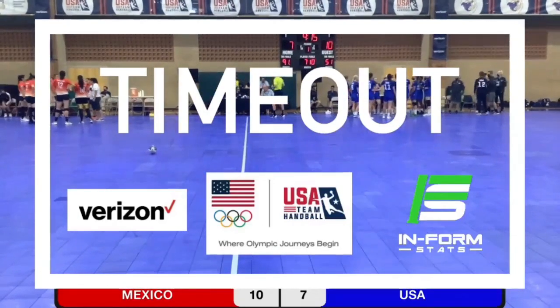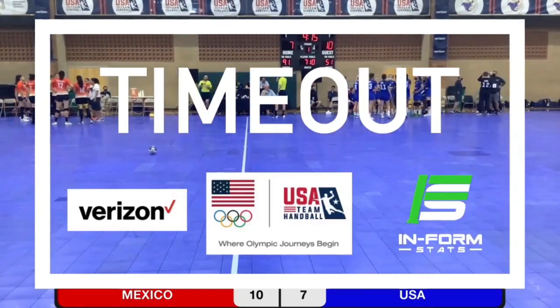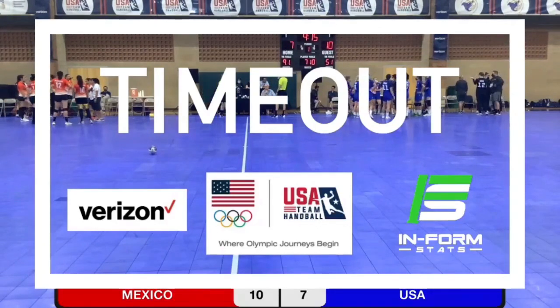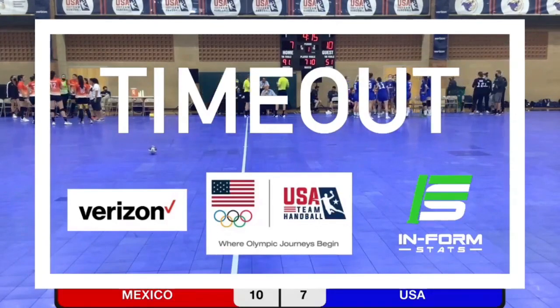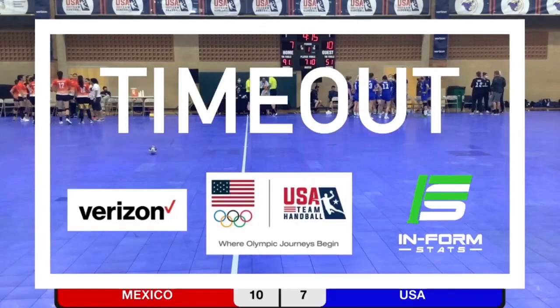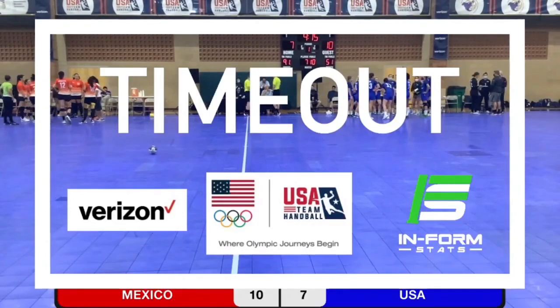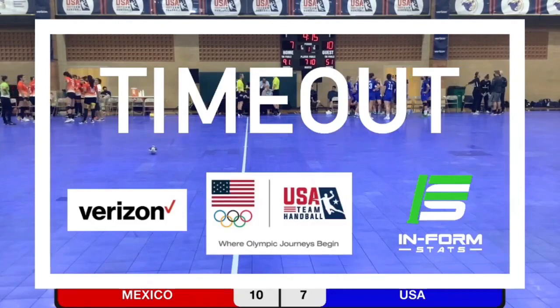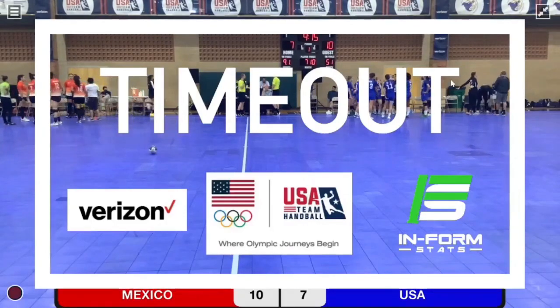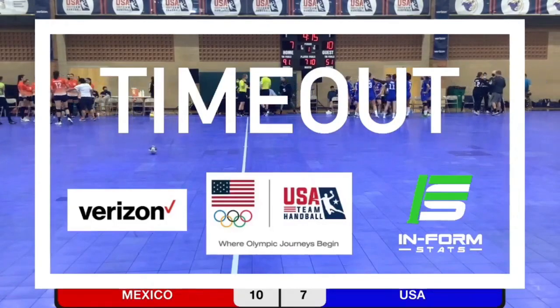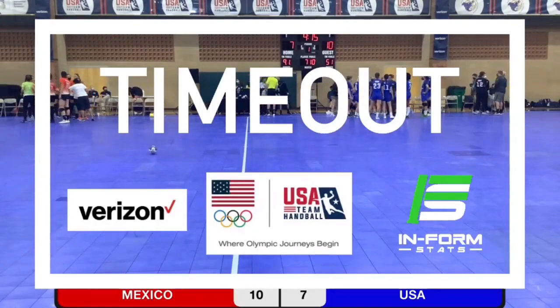USA 9 turnovers. I'm sorry, USA 7 turnovers. Mexico 9 turnovers. Both Sophie Fassold and number 1 for Mexico, Venezuela, had 5 saves. So my statistician here has informed me that we've had a few turnovers here in the first half. 9 for Mexico, 7 for the U.S., and both goalkeepers have had 5 saves.